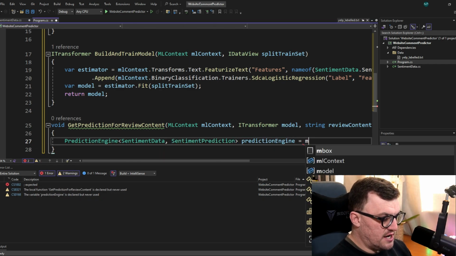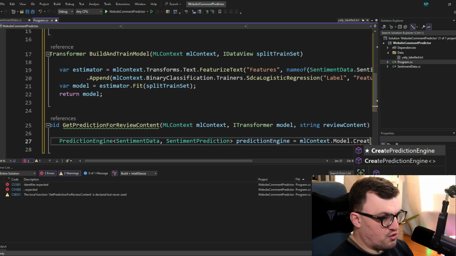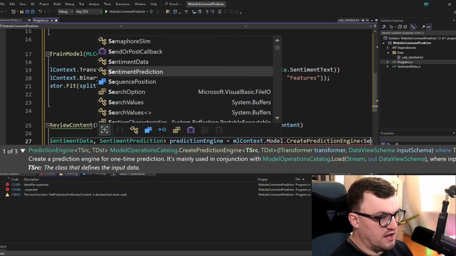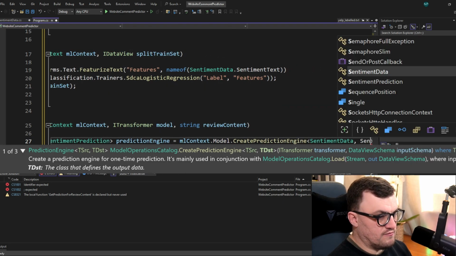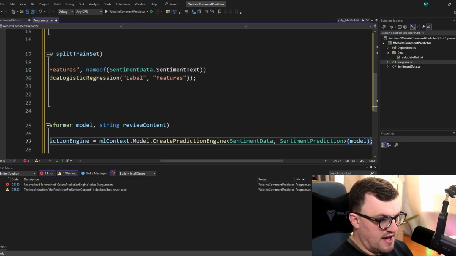To initialize this, we use, again, our ML context that we've passed in. Inside the model space, we call CreatePredictionEngine, and then we again have to specify the source and the destination, and then we pass in that model.